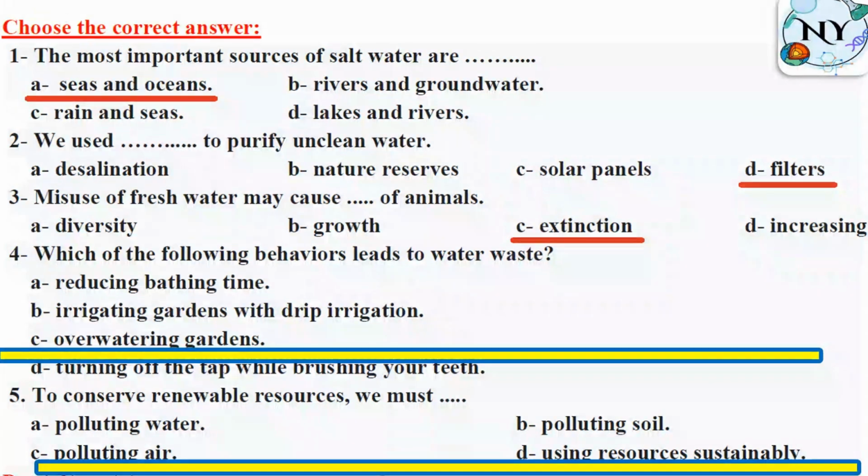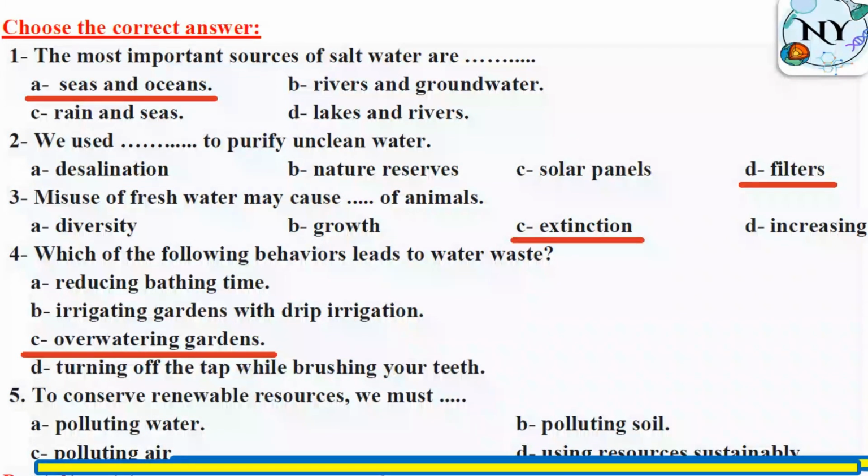Which of the following behaviors leads to water waste? If we read all of these choices, we can find that the correct answer here is overwatering gardens, when we use a lot of water to water gardens or plants.